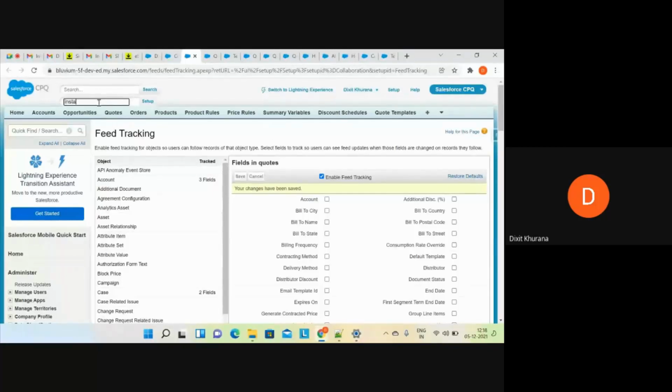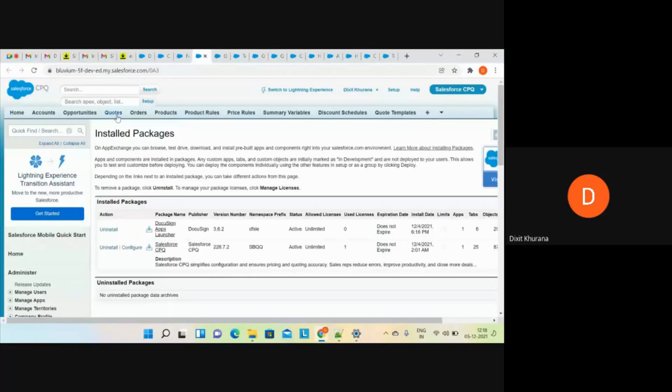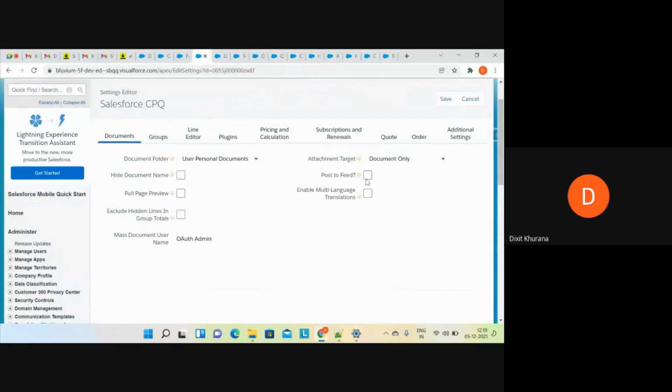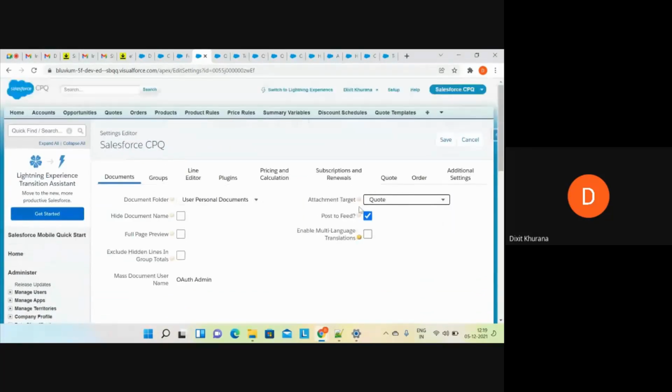Okay, now you have to go to installed packages. Click on configure. There is one document thing. Yeah. You have to check this setting, post to feed, and attachment target must be quote. Click on save. Okay. This much setting you have to do in order to make sure your document is generated in files automatically.